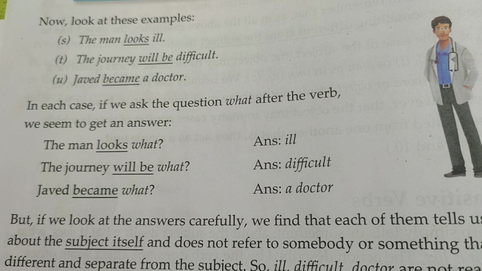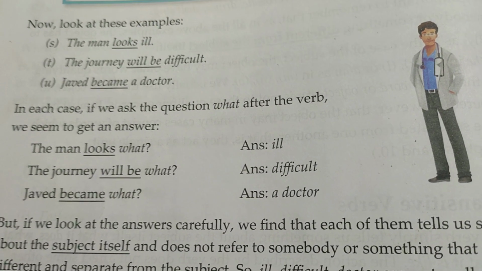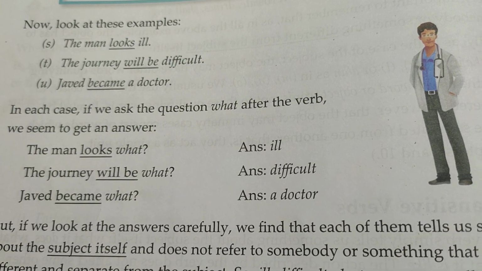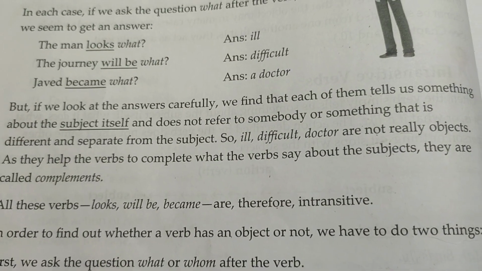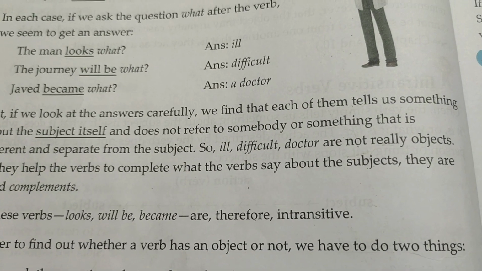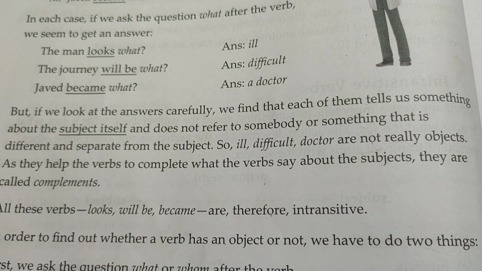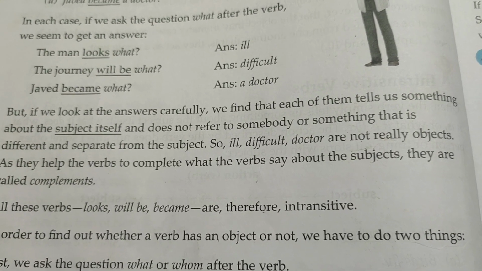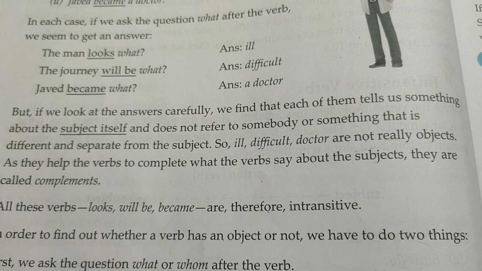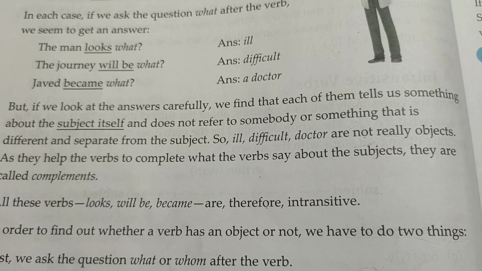We seem to get an answer, right? The man looks what? Ill. Answer. The journey will be what? Difficult. Answer. Javed became what? He became a doctor. Now, if you look at the answers carefully, we find that each of them tells us something about the subject. You see, it's telling us something about the subject here. It's not affecting anything or being done to something or somebody, but it's telling us about the subject here.